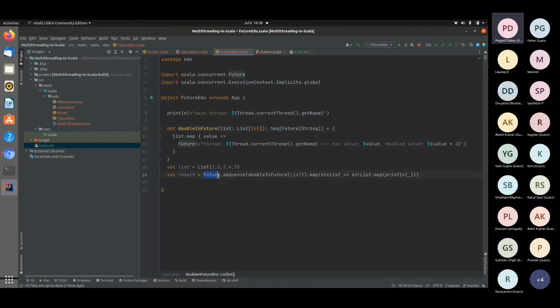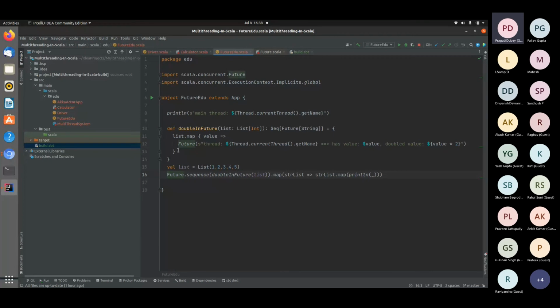But now when I've applied Future.sequence here, the type would change to future of sequence of string instead of this one. So as we hover onto the result and check its type, it is future of sequence of string. And now as you can see, it is returning unit because we are returning the string part here. Okay. So now I'll try to execute this program and explain what result we get and how we are getting it.